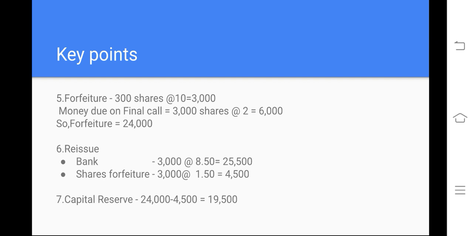Shares forfeiture is equal to 3,000 at the rate of 1 rupee 50 paise, which is equal to 4,500. And whatever the balance is there, that balance is to be transferred to capital reserve. The capital reserve amount to be transferred is equal to 19,500.